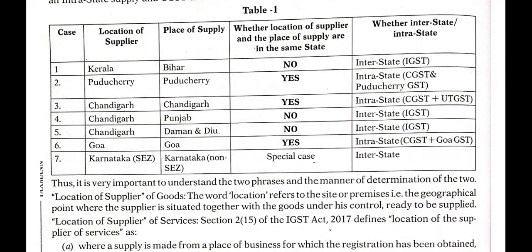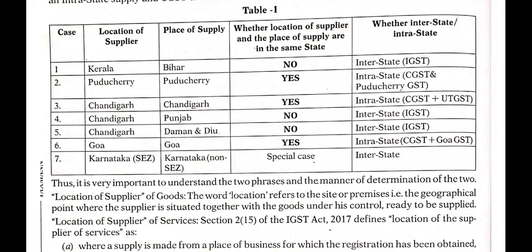Chandigarh and Chandigarh, yes. Now here you see, are they both in the same union territory? Yes. So here it is intrastate. So the transaction we call intrastate. But Chandigarh doesn't have its own Chandigarh GST, so there will be CGST plus UT GST. Chandigarh and Punjab. Do they belong to the same state? No. So there will be IGST. Chandigarh and Daman and Diu, do they belong to the same union territory? No. In that case, IGST.